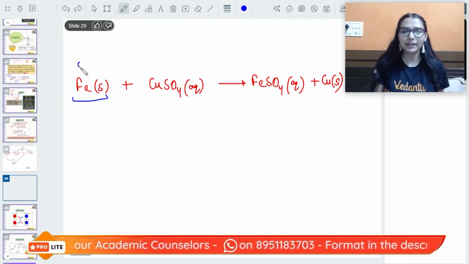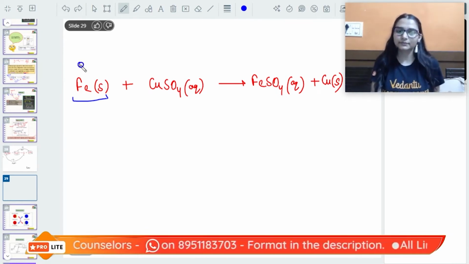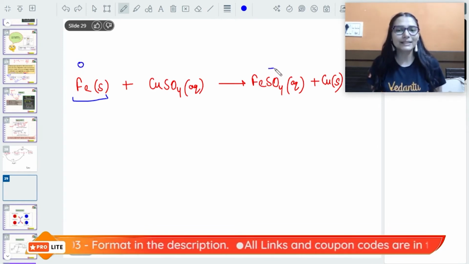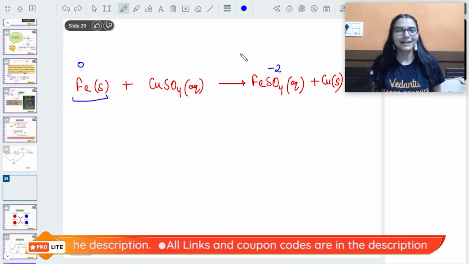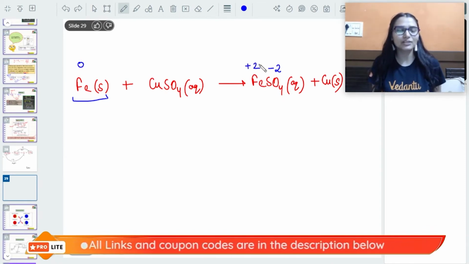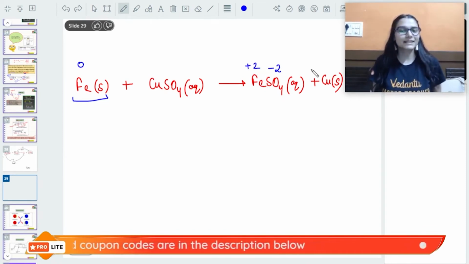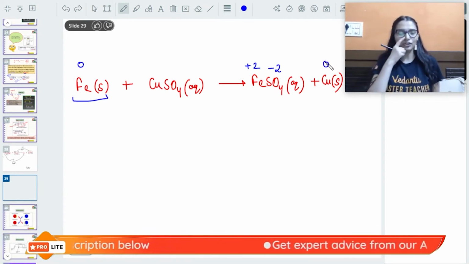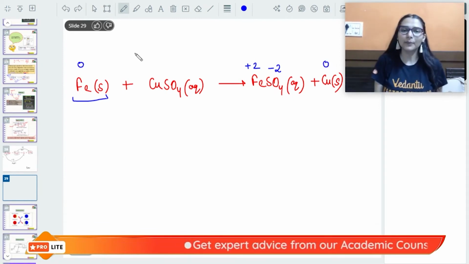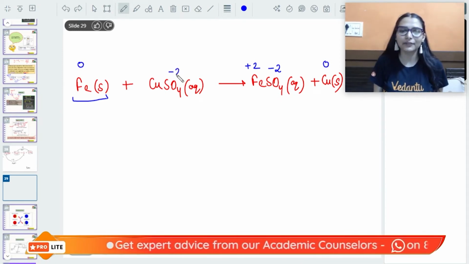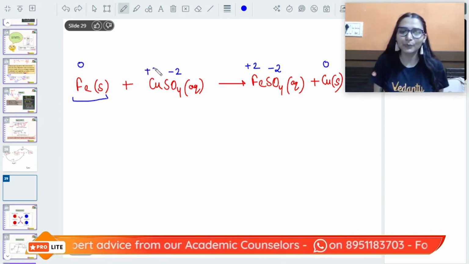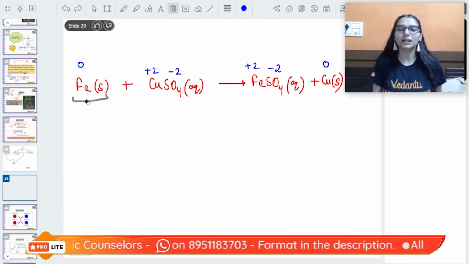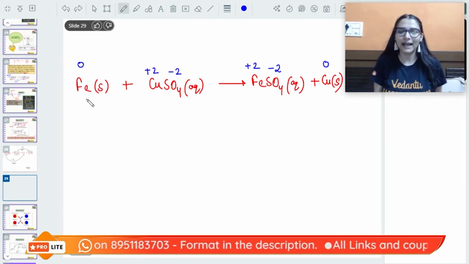So it is having a zero charge here. If you see iron here, iron is combined with sulfate anion. No? So यहाँ पे iron is having +2 charge. Similarly, here copper is in the elemental form. It will not have any charge, 0. यहाँ पे देखो copper is combined with sulfate ion, so it is having a +2 charge. So if you look closely, what is happening in the reaction?